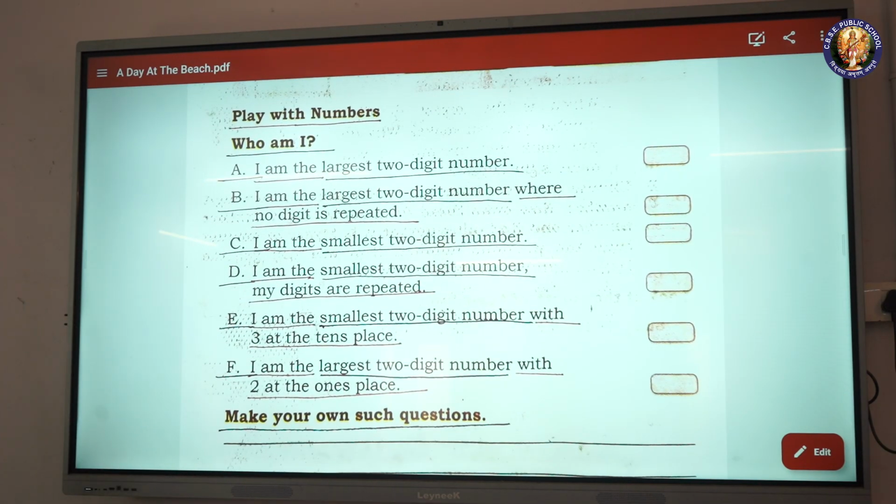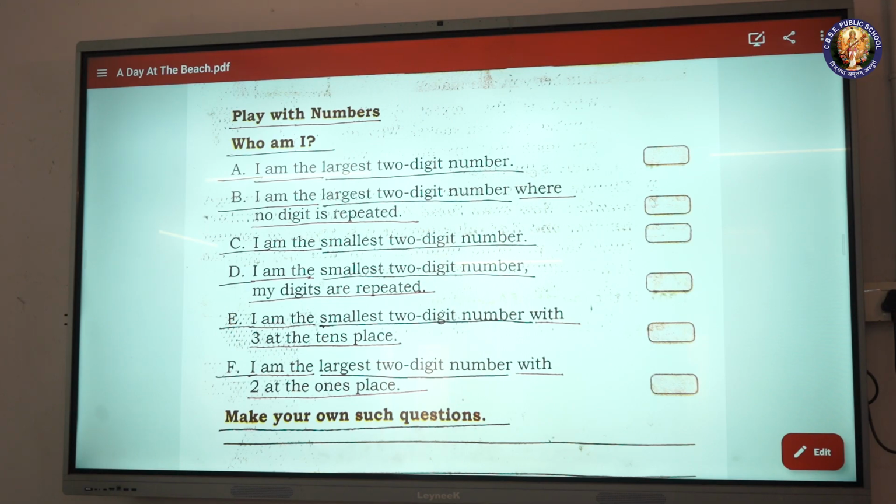Play with numbers. Who am I? A. I am the largest two-digit number. B. I am the largest two-digit number where no digit is repeated.